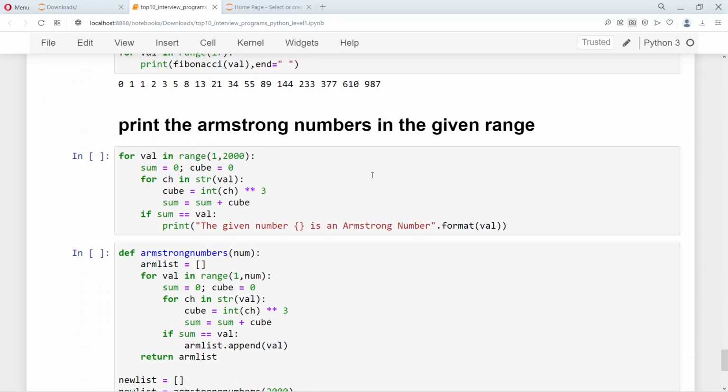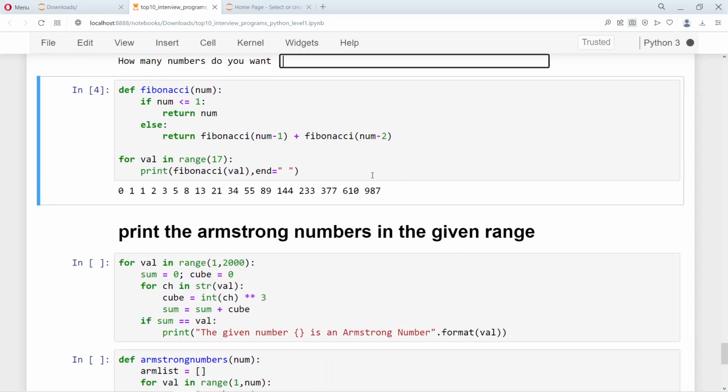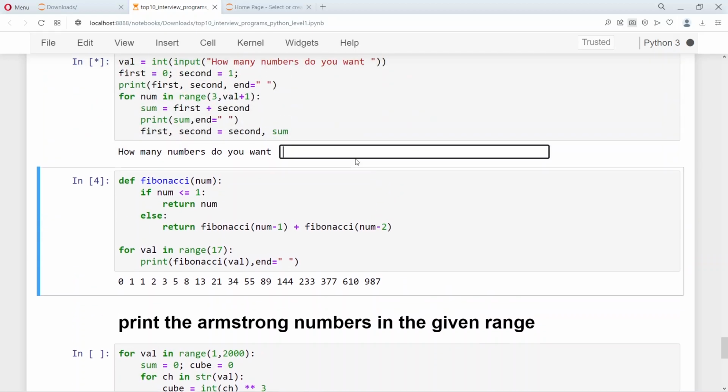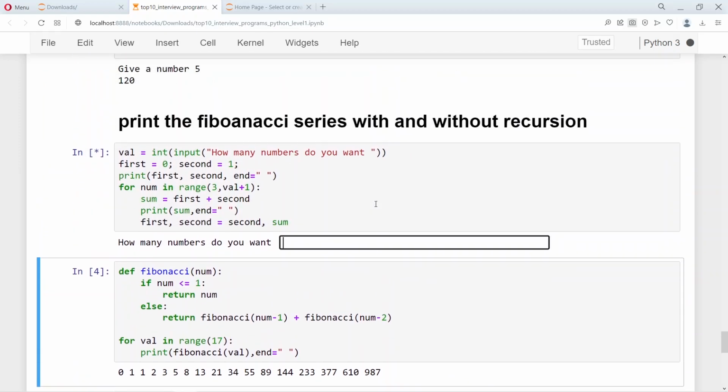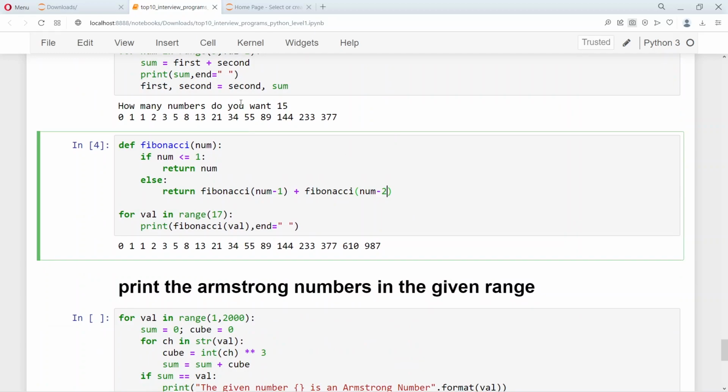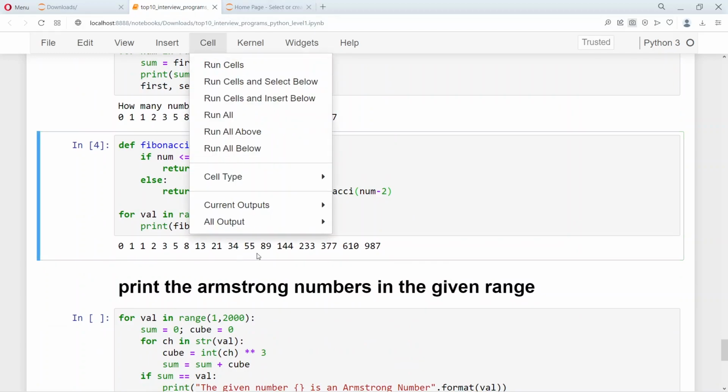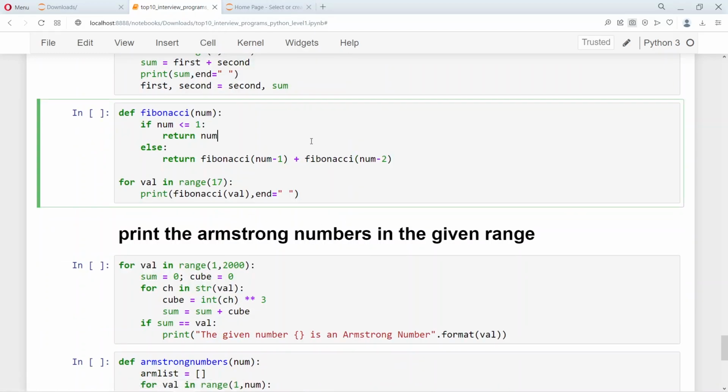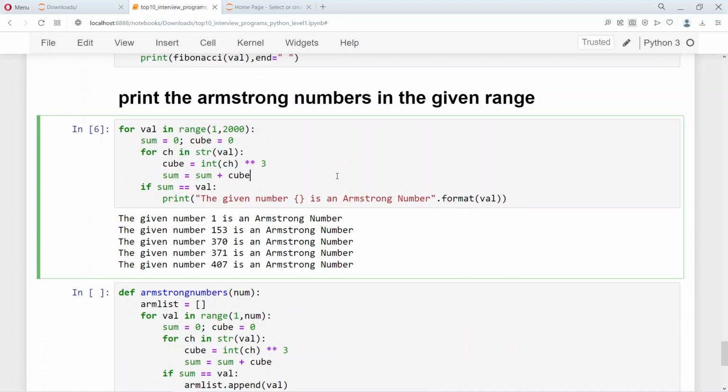Yeah, so let's look at one of the most famous problems in every language as you go into the interviews, which is the generation of Armstrong numbers in the given range. So you can see here we have generated the Armstrong numbers. Let's clear the cell to show you one more time. So what are the Armstrong numbers till around 2000?